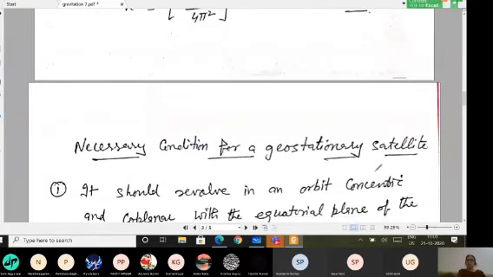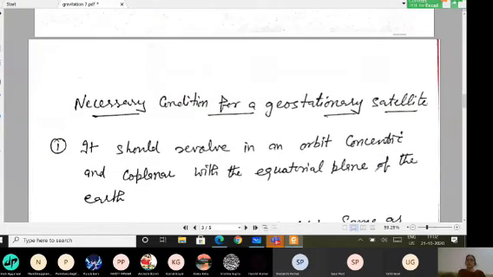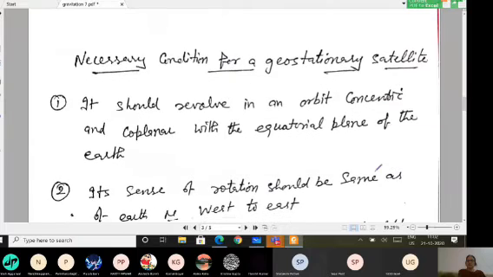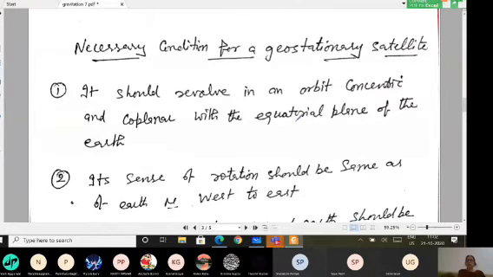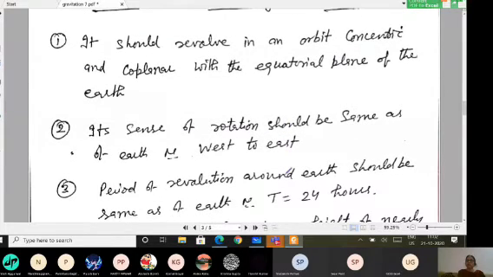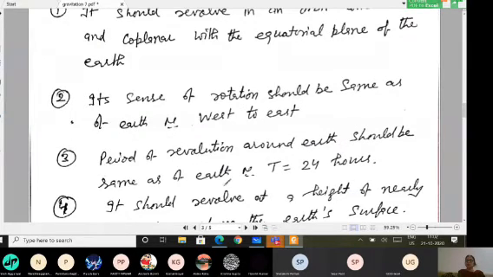So you should be able to write the necessary conditions for a satellite to behave like a geostationary satellite, as we have discussed. First, it should revolve in an orbit which is concentric and coplanar with the equatorial plane of the earth. It means, of course, it should be on the equatorial plane, and its sense of rotation should be the same as that of earth, that is from west to east. Its time period around the earth should be the same as that of earth, that means equal to 24 hours.